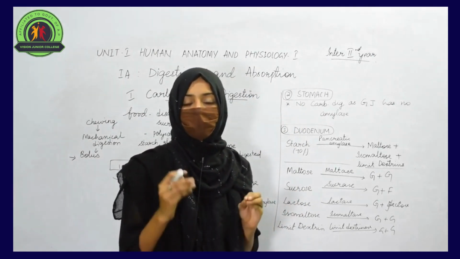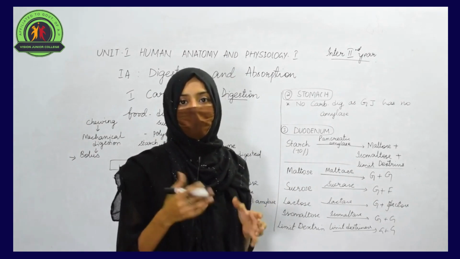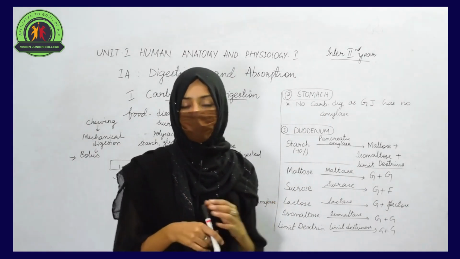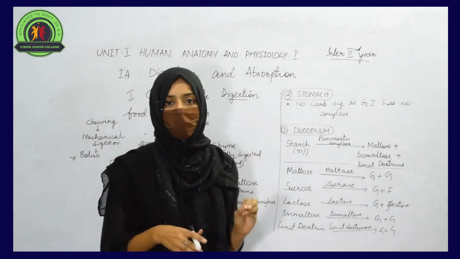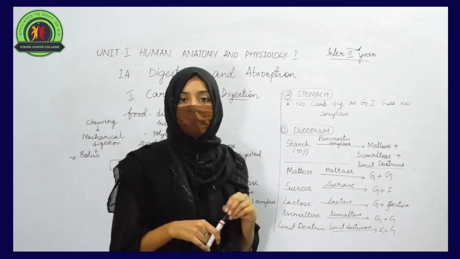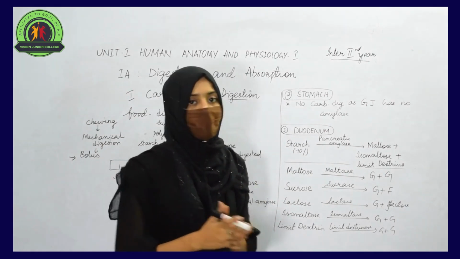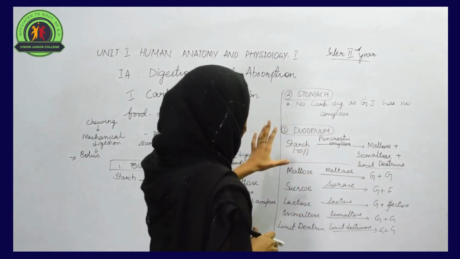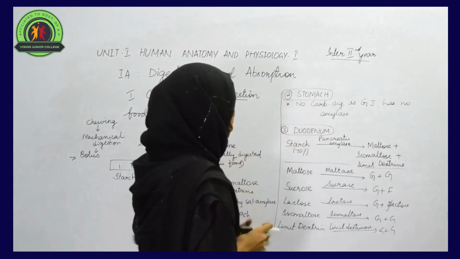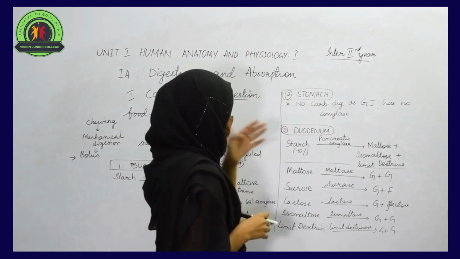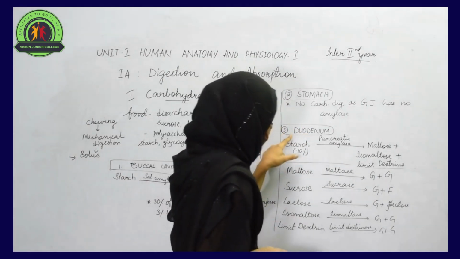We know that the stomach secretes different juices like gastric juice that help in digestion, but this gastric juice does not contain any enzyme which helps in the digestion of carbohydrate. As no amylases are present in the gastric juice, no carbohydrate digestion takes place in the stomach.